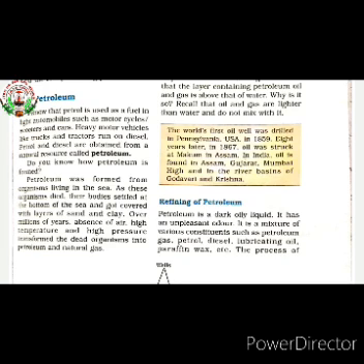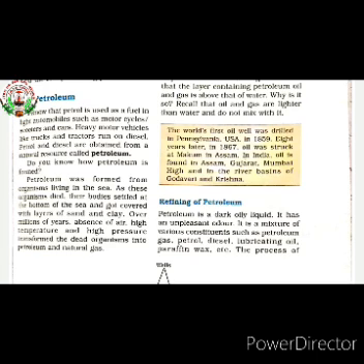So, what are the various products obtained from coal? The various products obtained from coal are: the first one is coke, the second one is coal tar, and the third one is coal gas. We also studied about its formation and its uses. Now today we are going to learn about petroleum.